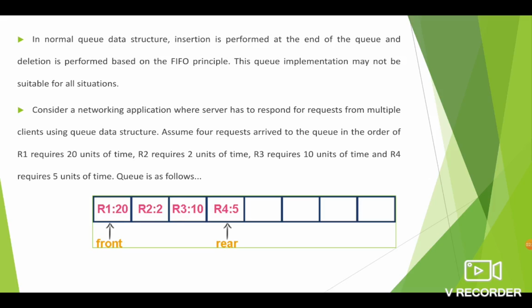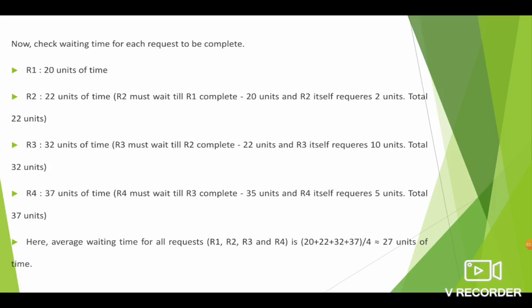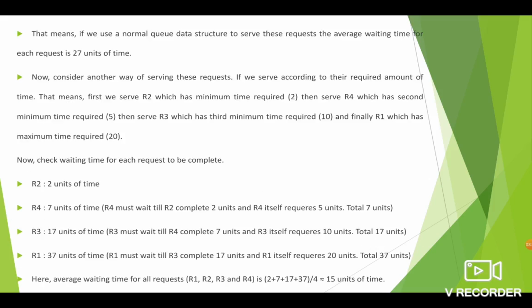R4 must wait for the 3 requests R1, R2 and R3. So totally 32 units of time plus the burst time for R4, which is 5. So 32 plus 5, 37. So the average waiting time for all the requests will give you 27 units of time.